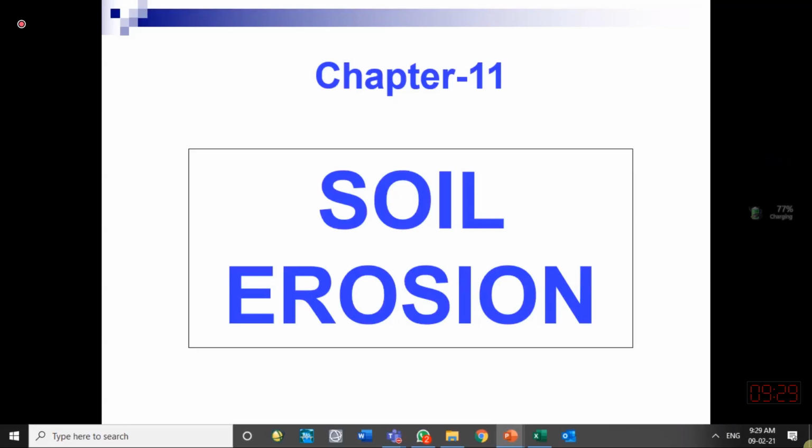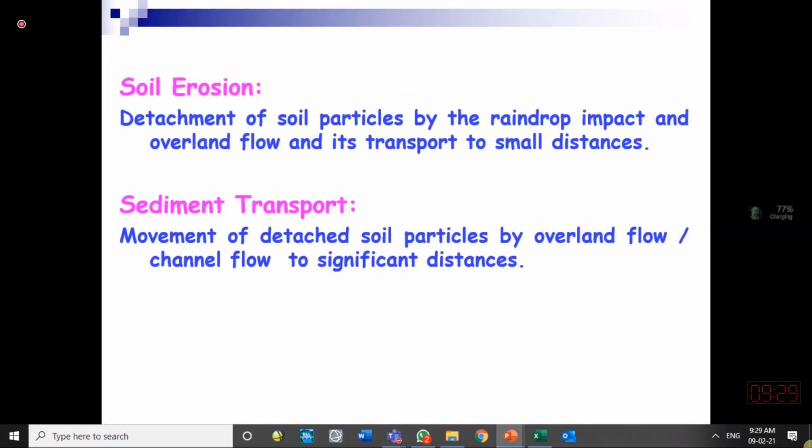So what is soil erosion? The earth is made of different kinds of materials, and those small particles of the earthen material are called soil or sediments. So erosion is the detachment of small particles. Soil erosion is the detachment of the soil particles.